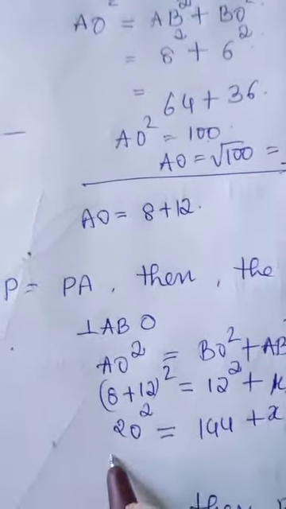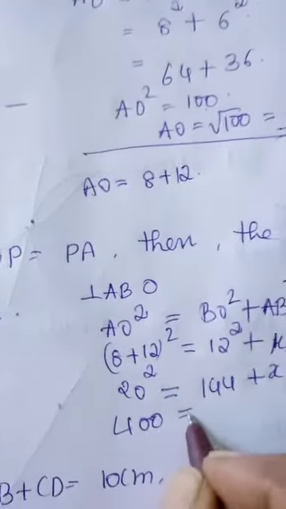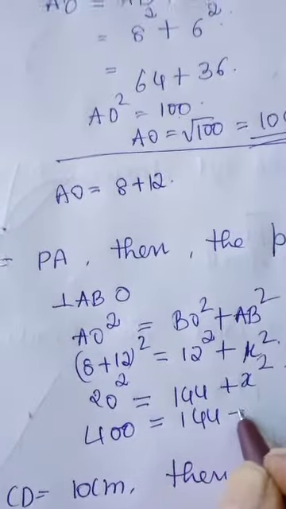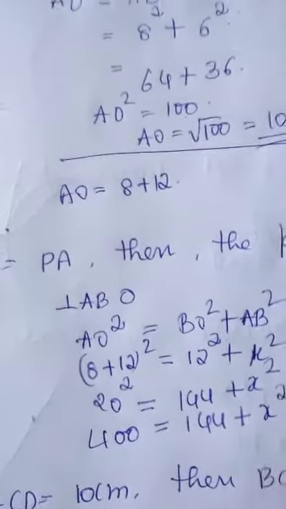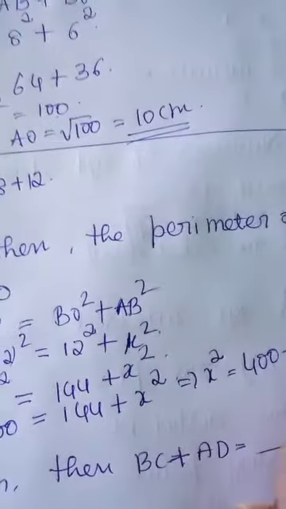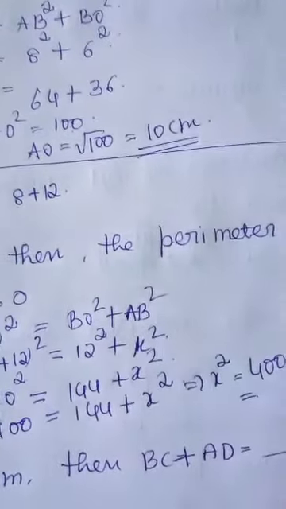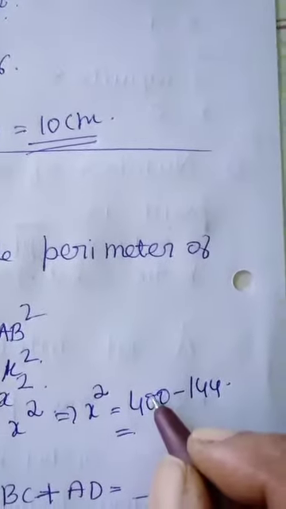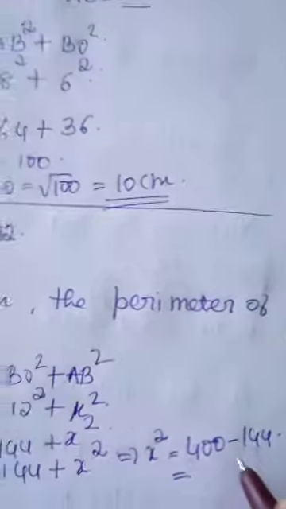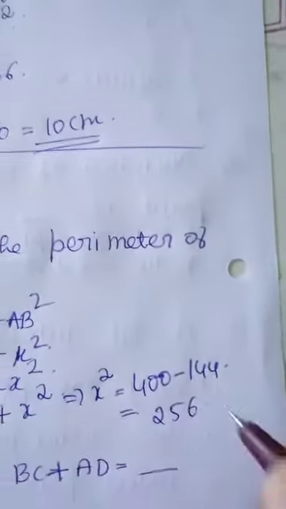So 20 square is nothing but 400, that is equal to 144 plus x square, which implies x square is equal to 400 minus 144, that is equal to 256.